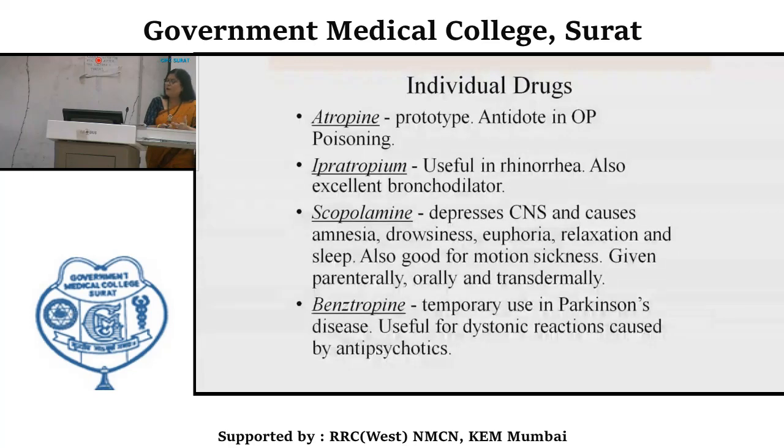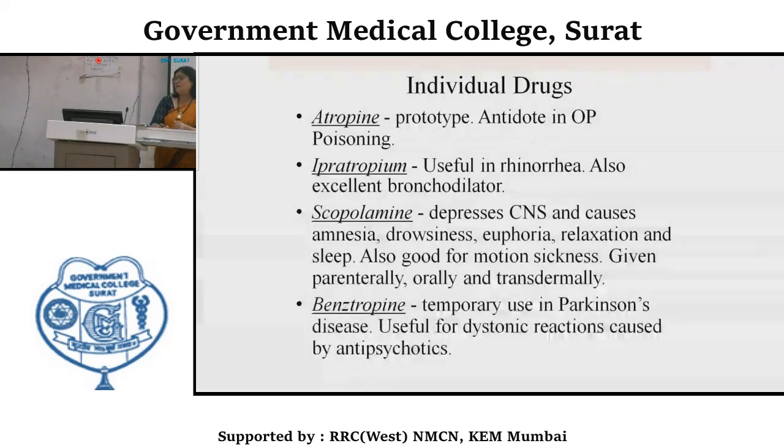It is life-saving in organophosphorus poisoning. Apart from the oximes, atropinization of the patient is necessary in patients with organophosphorus poisoning. Ipratropium bromide is more useful in rhinorrhea. Also, it is an excellent bronchodilator, so it can be used in chronic obstructive pulmonary disease and asthma.